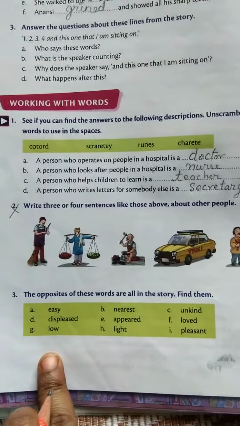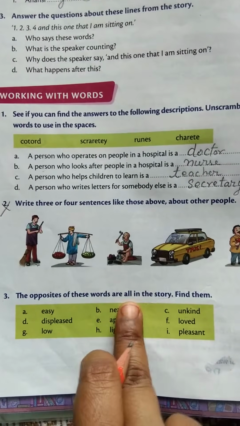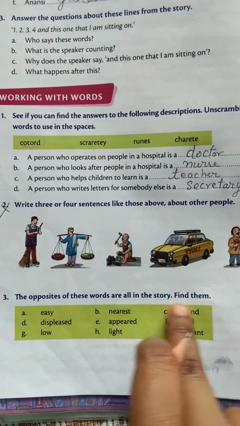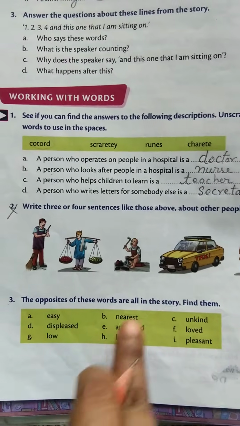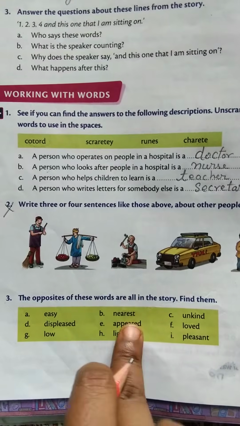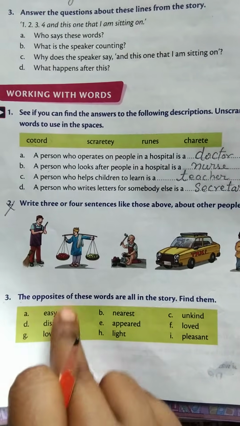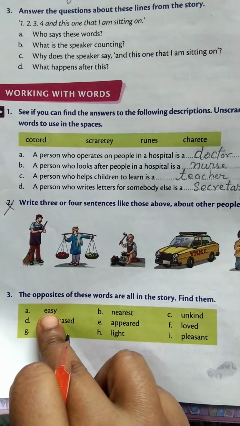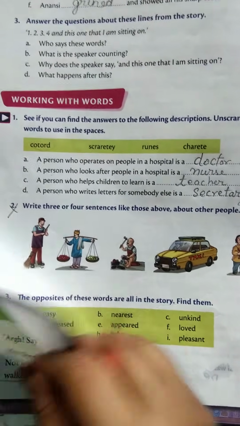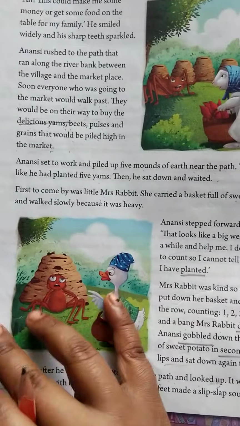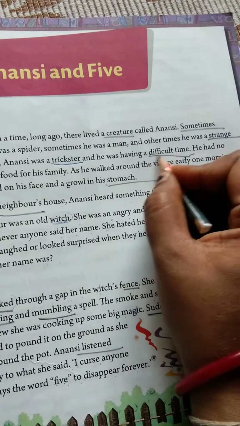Come to the 3. The opposites of these words are all in the story. Find them. So these are the words given and opposites are given in the chapter. Like the first word is easy. Easy, na? The answer is given in the chapter only. It is difficult. So the word difficult is given like this.